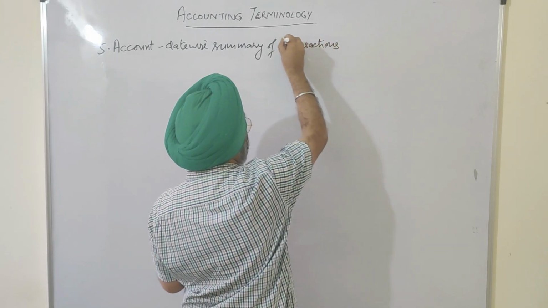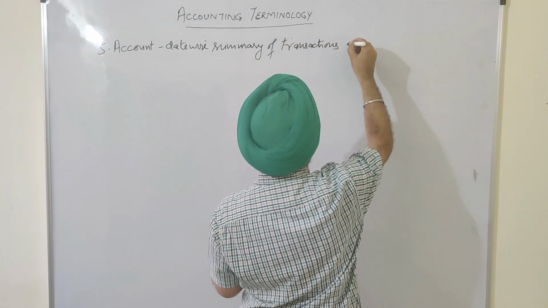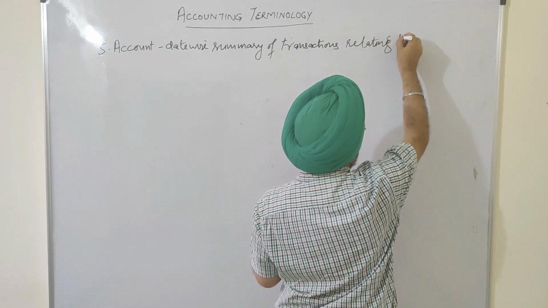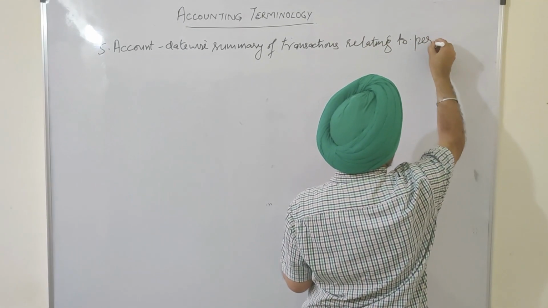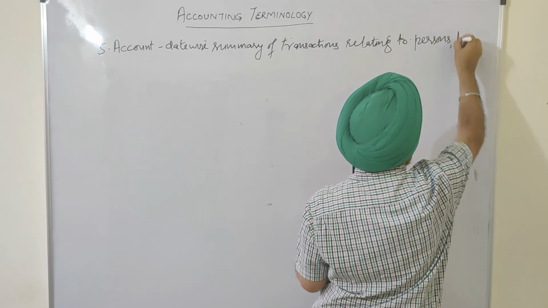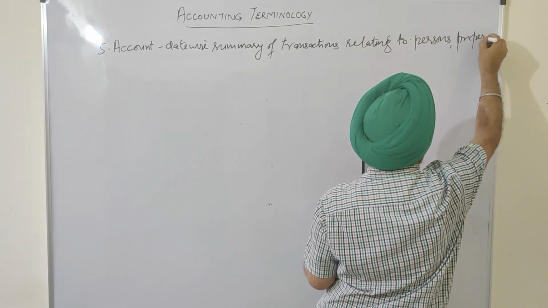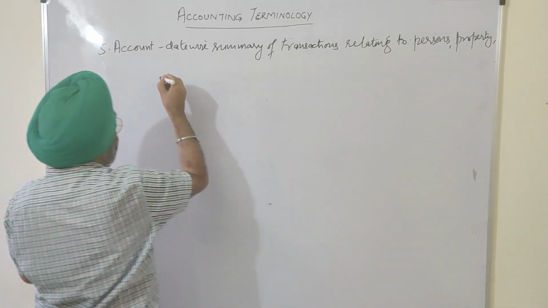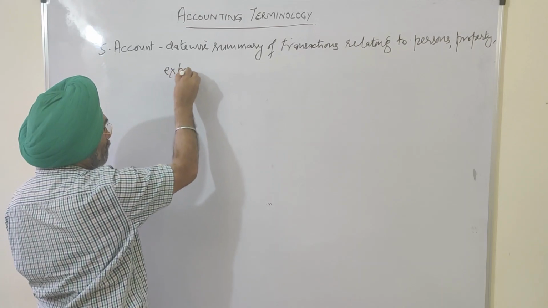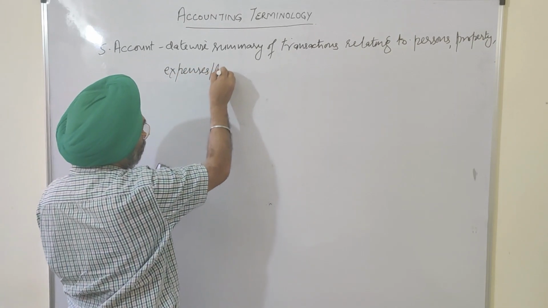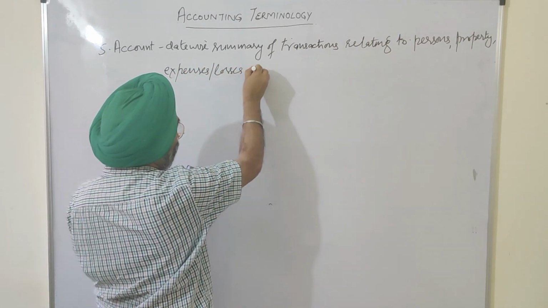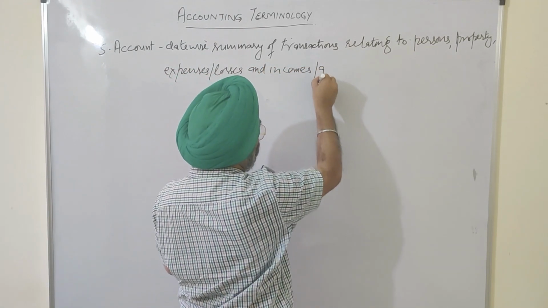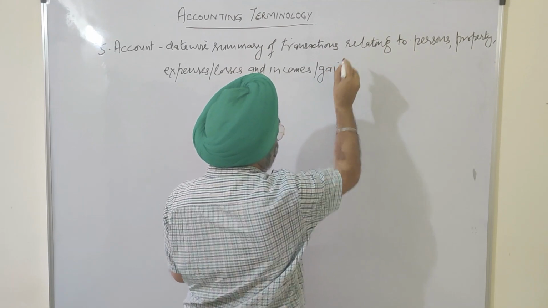When we say transactions, these may relate to persons, these may relate to property of the business, these may relate to expenses, these may relate to losses, these may relate to incomes, these may relate to gains of the business.